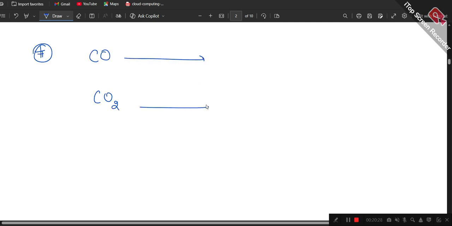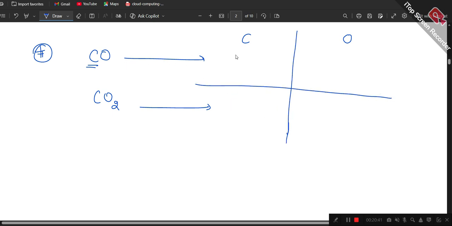If I look at the parts of elements that are combining, carbon and oxygen, I'm going to create a table like this. Carbon here is 12 parts and here also it is 12 parts, but oxygen here is going to be 16 parts and here it is going to be 32 parts.